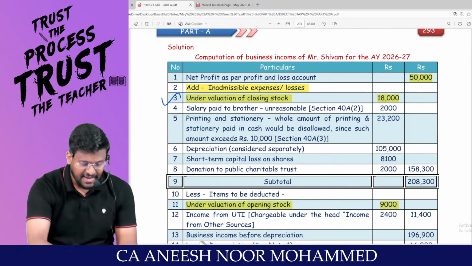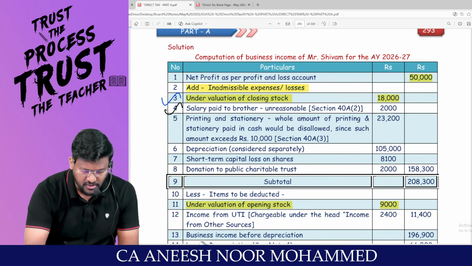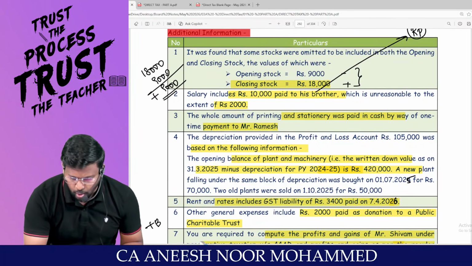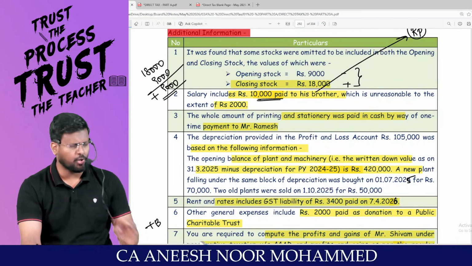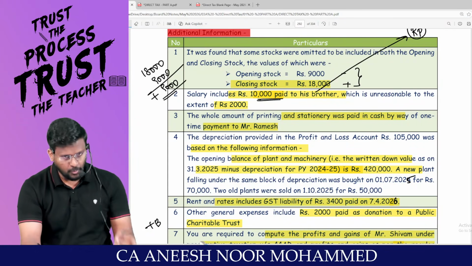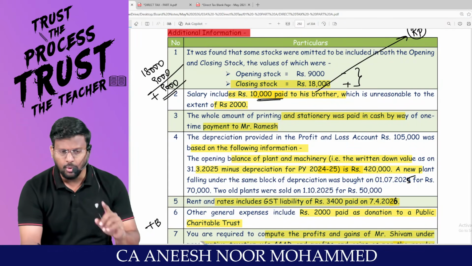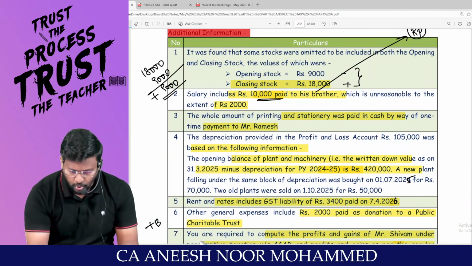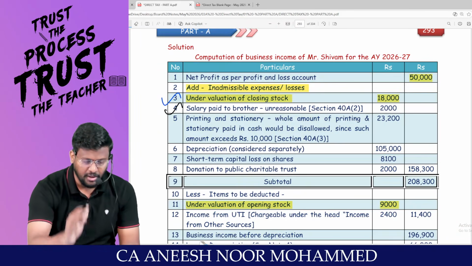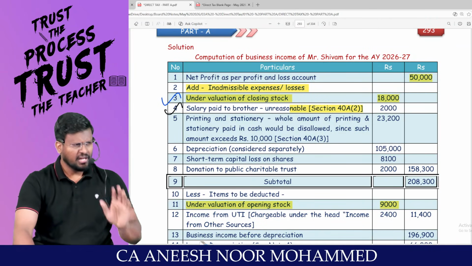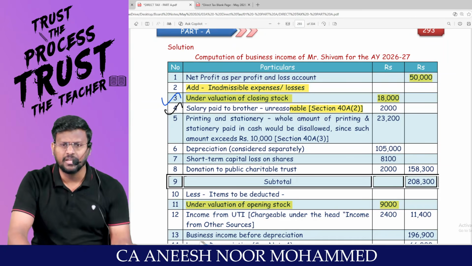That's it. Salary paid to brother, my dear lovable students. The question adjustment specifically says that out of total salary, 10,000 rupees includes salary paid to brother. Not a problem. The Income Tax Act is not against related parties. But if you are paying anything over and above the market value, that extra or excess should be added back. Out of that, 2,000 is the extra you paid. Just add back that 2,000 as per 40A subsection 2. This much only PGBP is expecting from us.